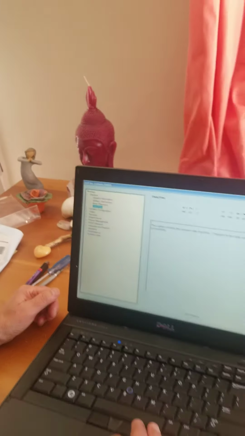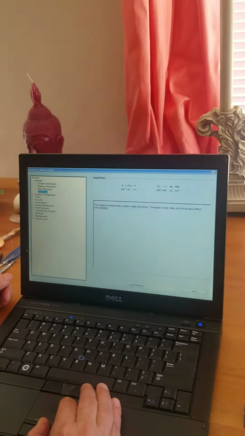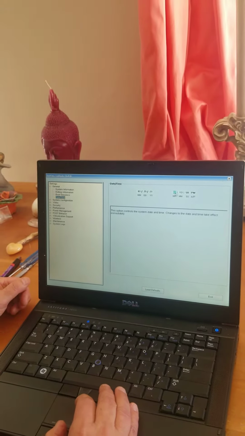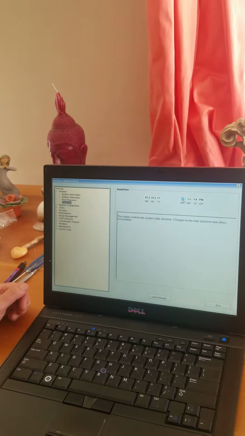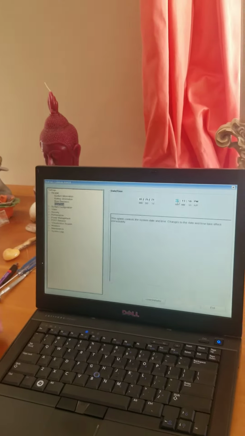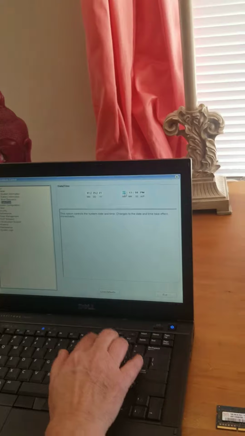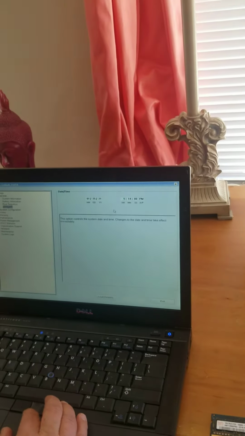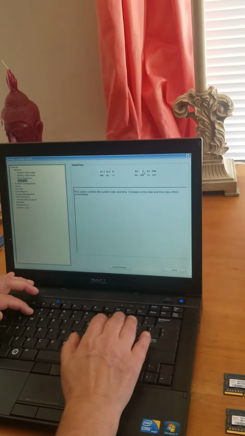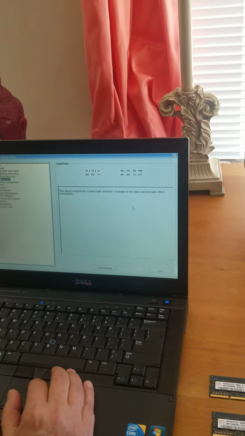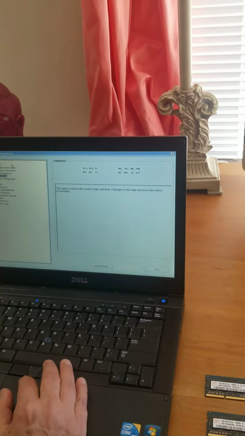So actually, it looks pretty good, although the time is not right. The date is right. So the time is, let's see, it's probably like 9 o'clock. So we'll put it to 9 o'clock. No, 9:25. 9:20, okay. So 9:20. And then we'll look at the system information.